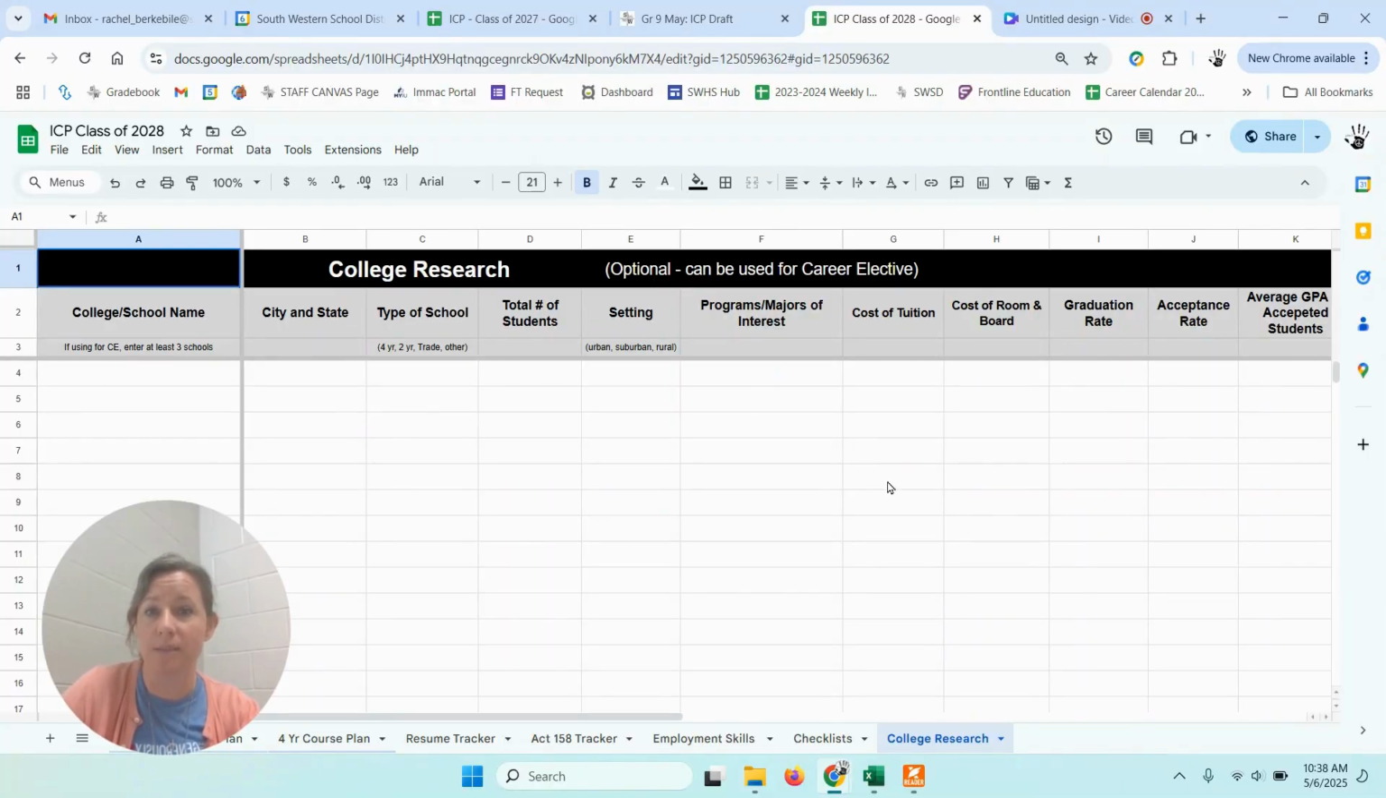I created columns and information. If you're researching colleges and you want to find more information and you're like, how can I organize all of this? Here's a choice for you.